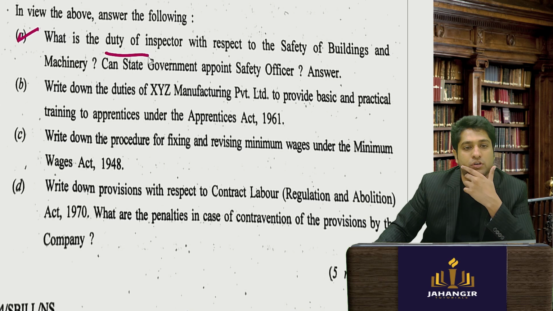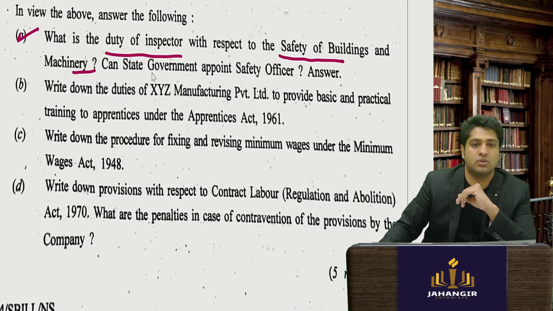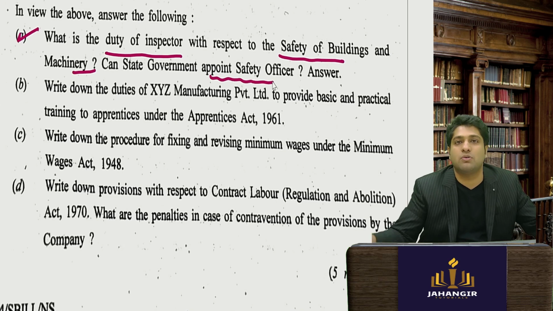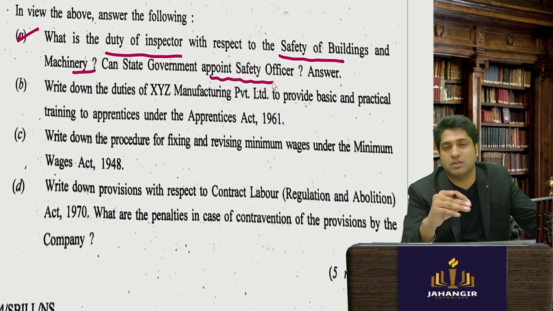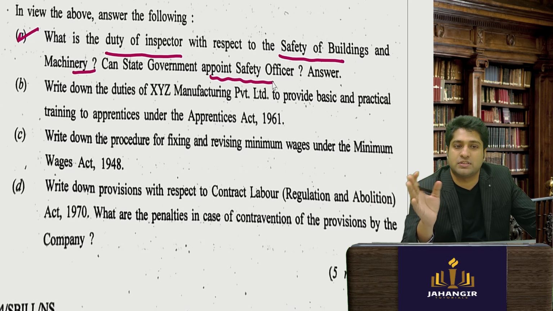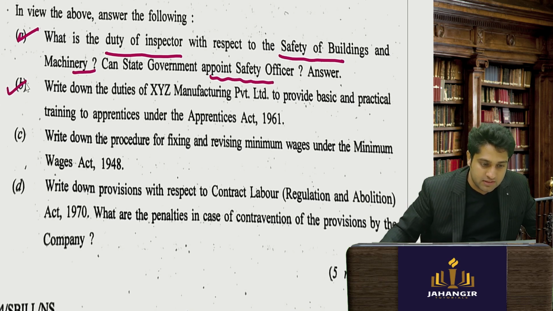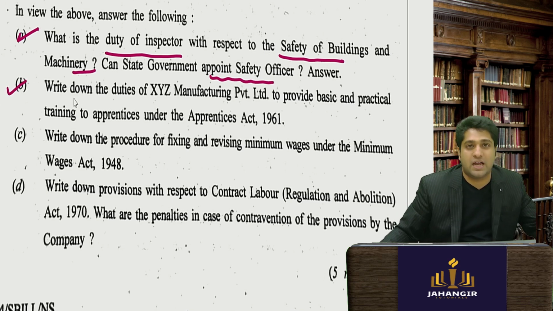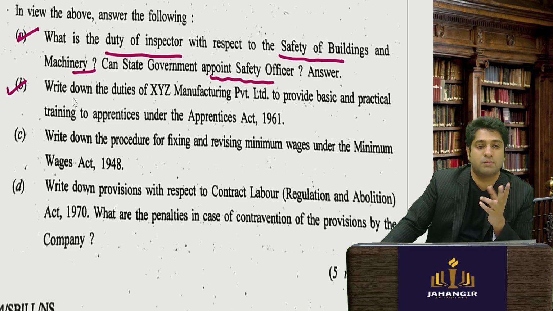What is the duty of an inspector with respect to safety of the building and machinery? Whenever there are 1,000 or more employees or workmen, a safety officer has to be appointed. This safety officer, along with the duty inspector, will ensure that there is fencing of machinery, that all those criteria are provided, there is a proper latrine, first aid, ambulance, etc. is in place. Next is casualty reporting, incident reporting, etc.